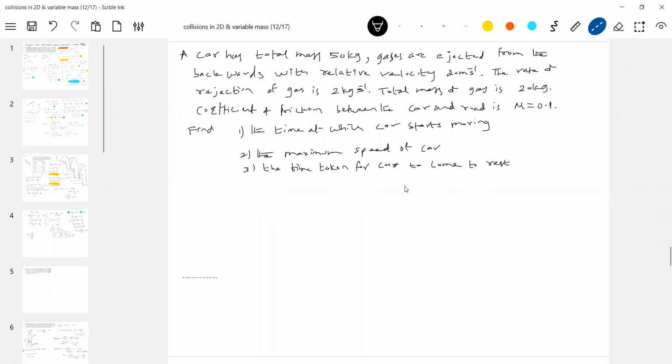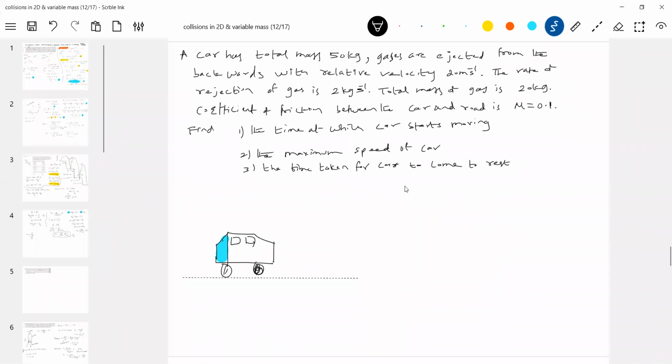So initially this is the fuel part. Roughly, it may not appear like a car, okay, assume it to be a car.